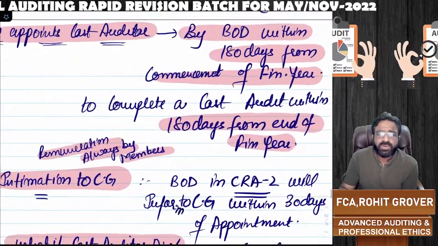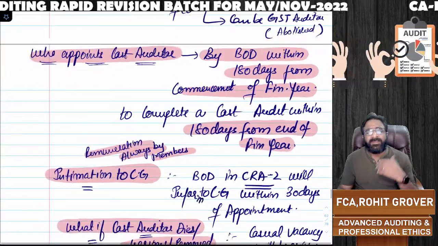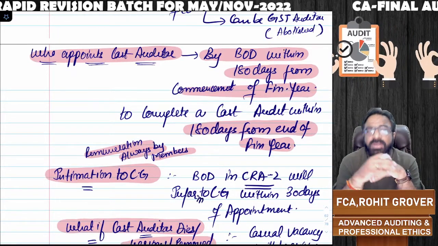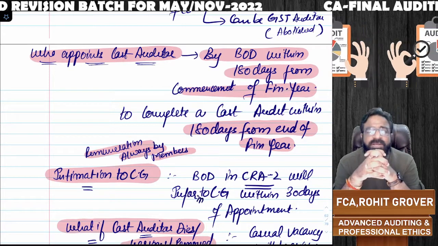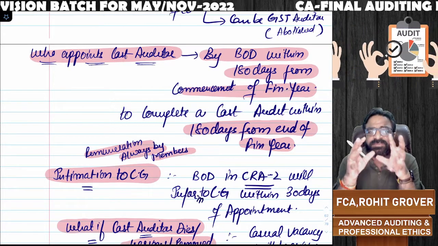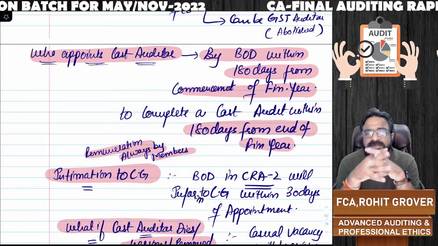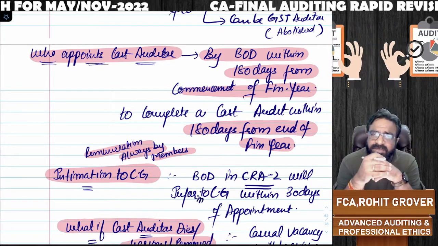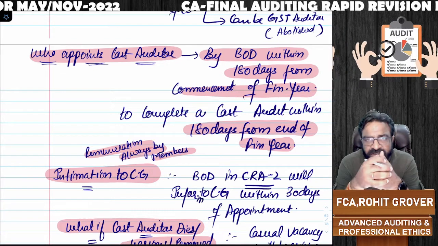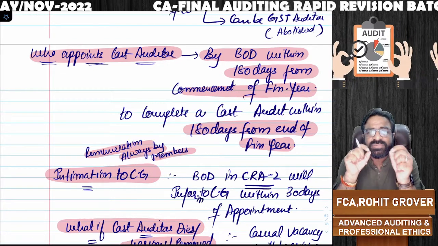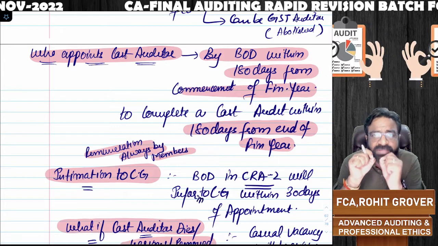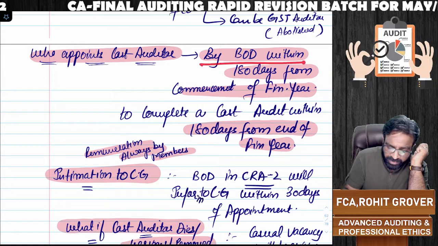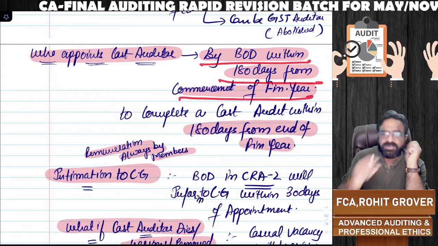Next, who appoints the cost auditor? He is getting appointed like a subsequent auditor of the government company. Now you tell me, who appoints the subsequent auditor of the government company under section 139 subsection 5? Under section 139 subsection 5, the subsequent auditor of the government company is appointed by CAG, C&AG, within 180 days from the commencement of the financial year. But here, the cost auditor is going to be appointed by the board of directors of the company within 180 days from the commencement of the financial year.